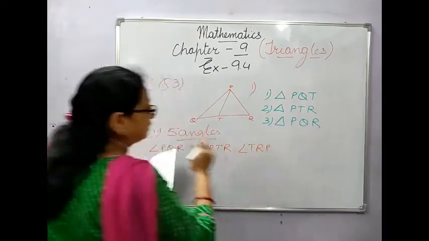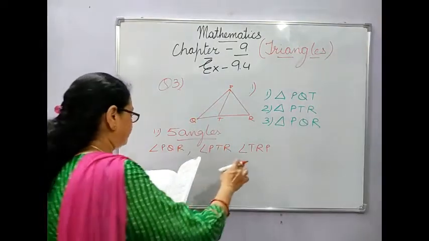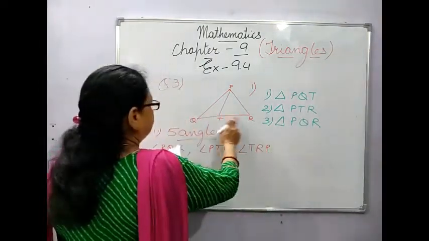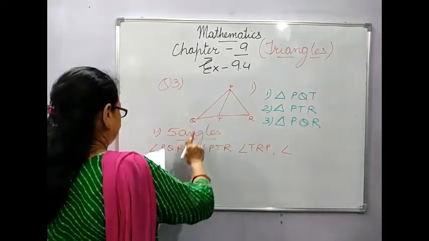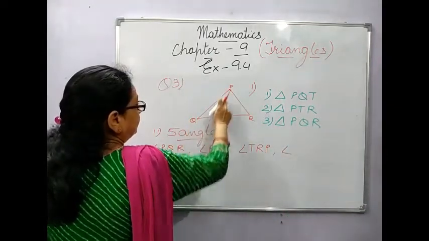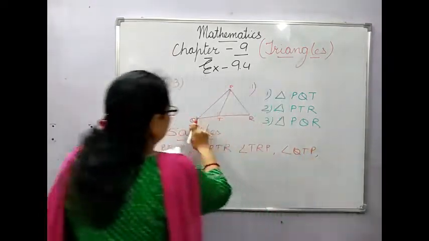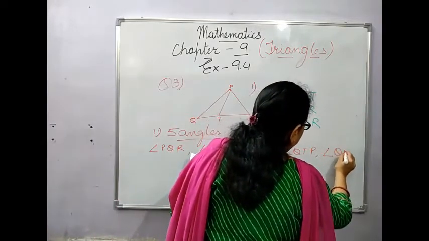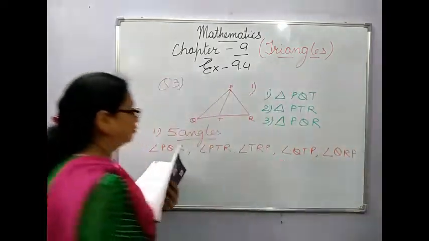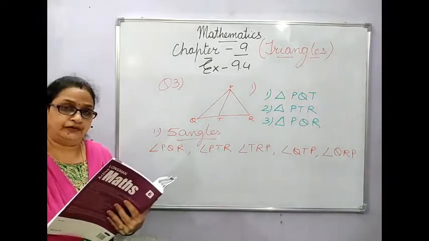You have to make only 5, any 5, there are many of them, any 5 you can have. Then we have taken TRP, then we can take angle QTP and QRP. I hope nothing is repeated. So this way you have to solve it.